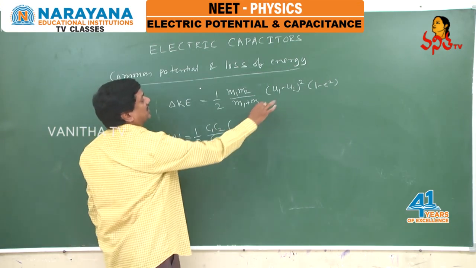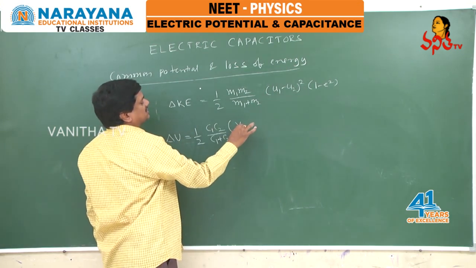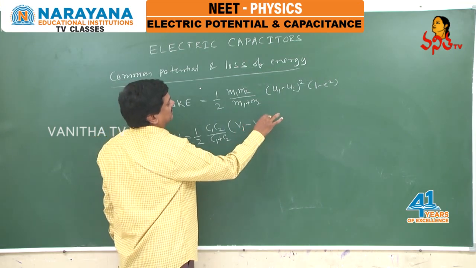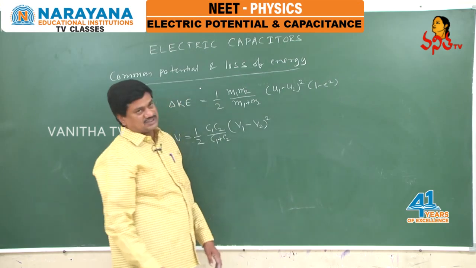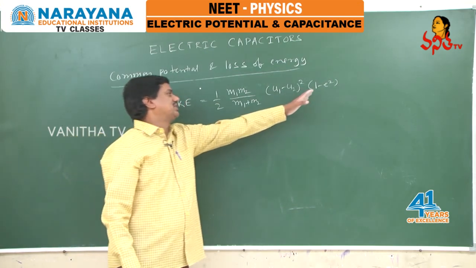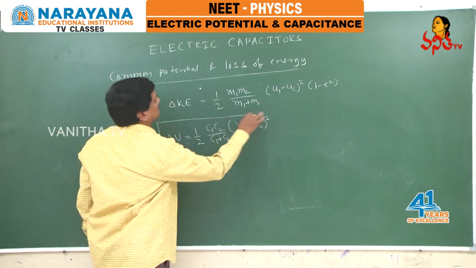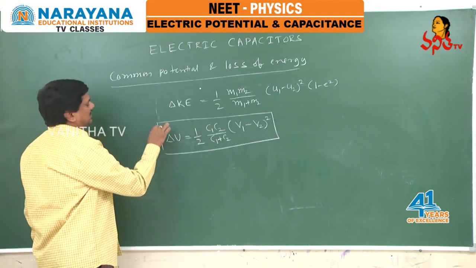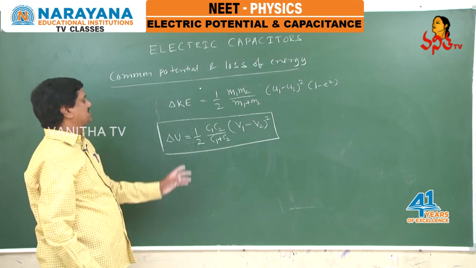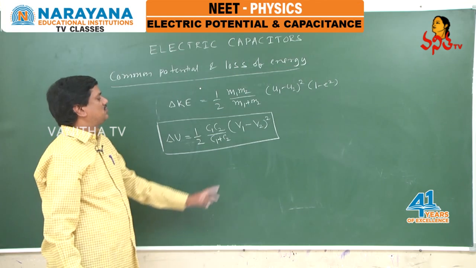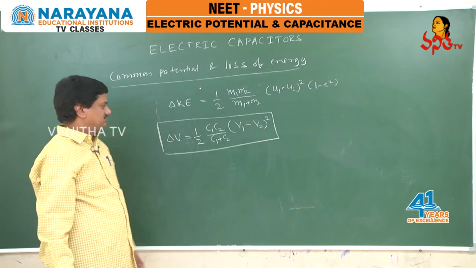Instead of velocity in the collisions, I will write the potential V1 minus V2 whole square. Of course, you need not consider the coefficient of restitution. So when two capacitors are joined in parallel, the loss of energy of the combination is given by the formula 1 by 2 C1 C2 by C1 plus C2 of V1 minus V2 whole square.